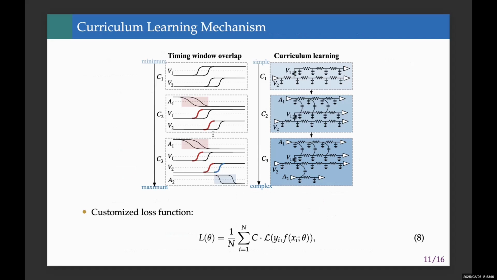Training GraphCAD is challenging due to the iterative nature of crosstalk analysis. We solve this using curriculum learning. We first train on victim nets alone, and then we gradually introduce aggressors based on their overlap criticality. And finally, we scale to the full RC graphs. A customized loss function weights error by scenario complexity, ensuring more complex cases have a greater impact on the model tuning. Additionally, the optimizer's learning rate is dynamically adjusted, decreasing gradually to fine-tune parameters and improve convergence.